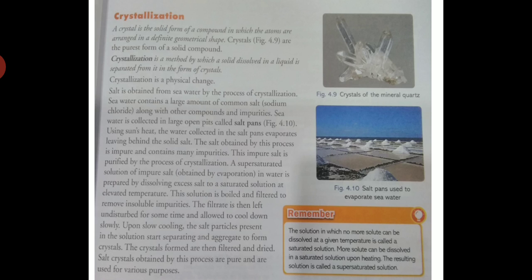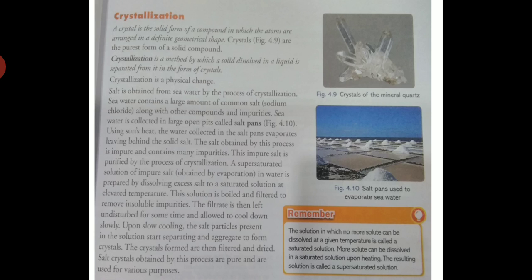A supersaturated solution of impure salt in water is prepared by dissolving excess salt in a saturated solution at elevated temperature. Understand? This solution is boiled and filtered to remove insoluble impurities.